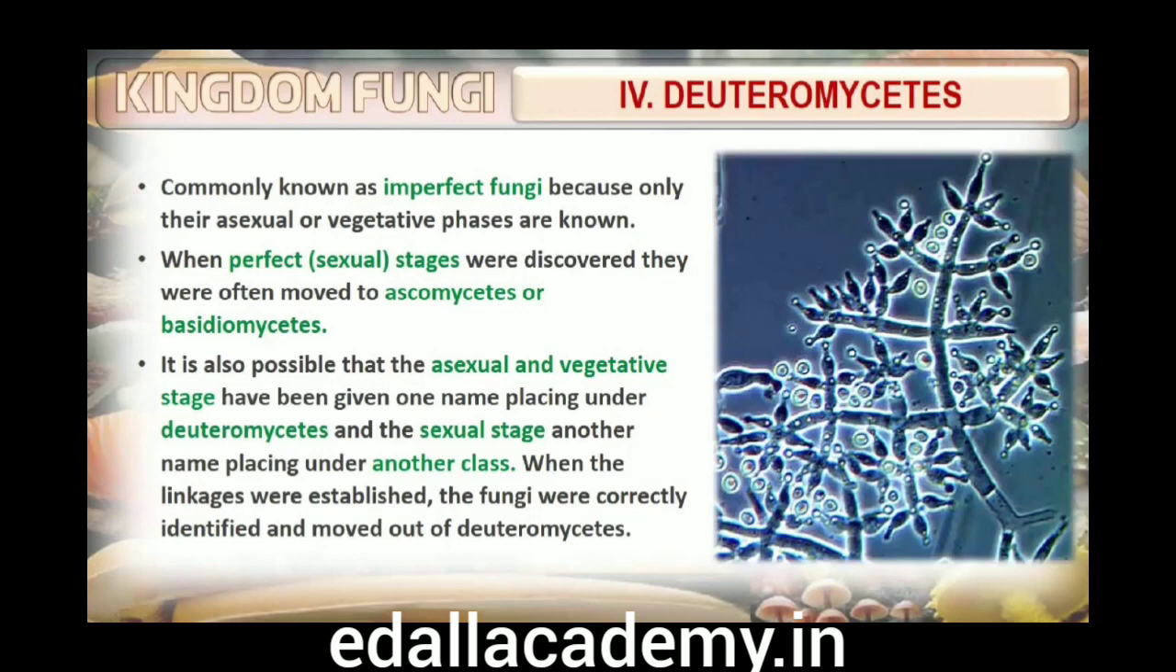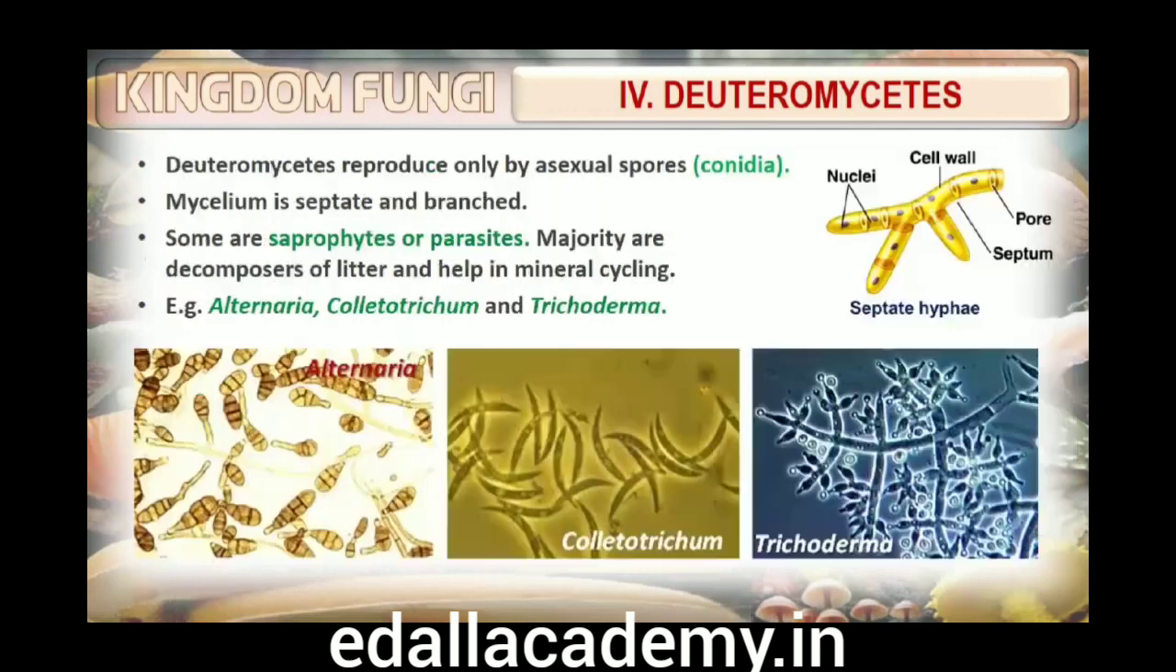Once perfect, sexual stages of members of Deuteromycetes were discovered, they were often moved to Ascomycetes and Basidiomycetes. The Deuteromycetes reproduce only by asexual spores known as conidia. The mycelium is septate and branched. Some members are saprophytes or parasites, while a large number of them are decomposers of litter and help in mineral cycling. Some examples are Alternaria, Colletotrichum and Trichoderma.